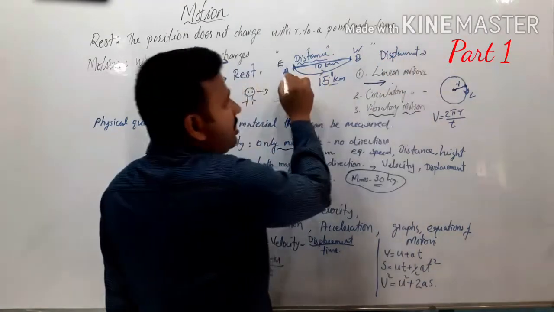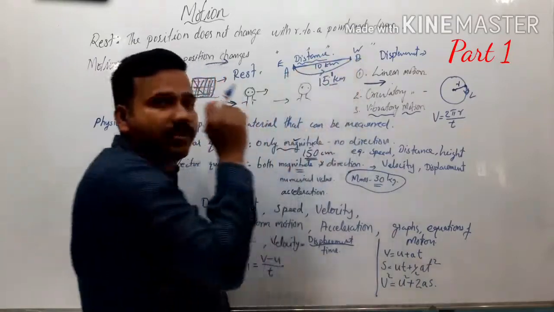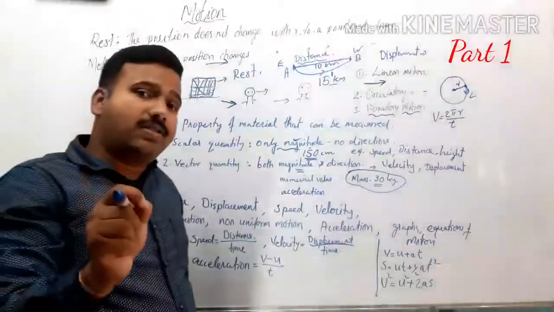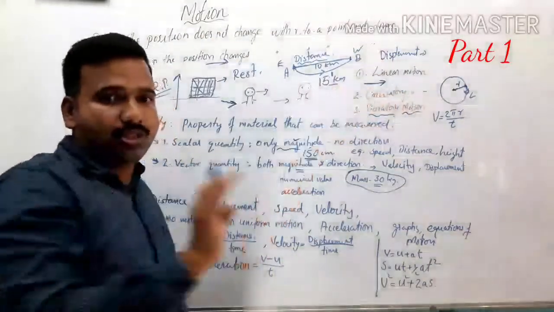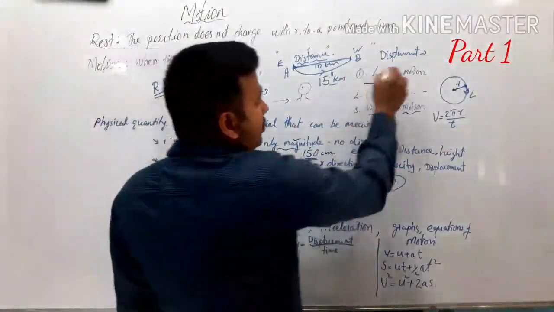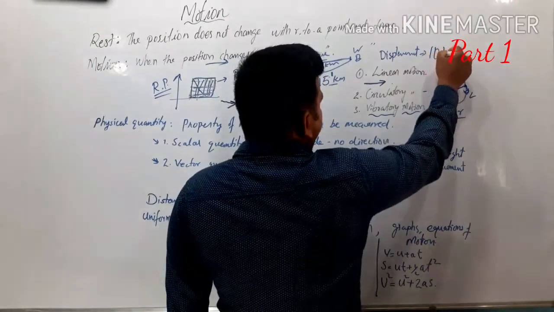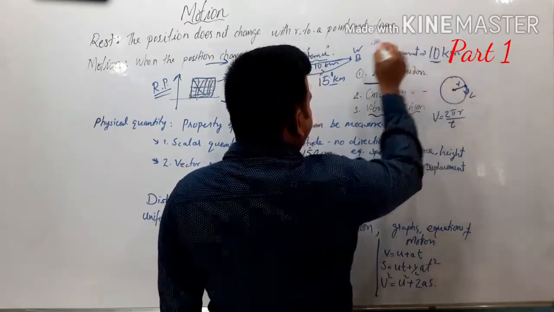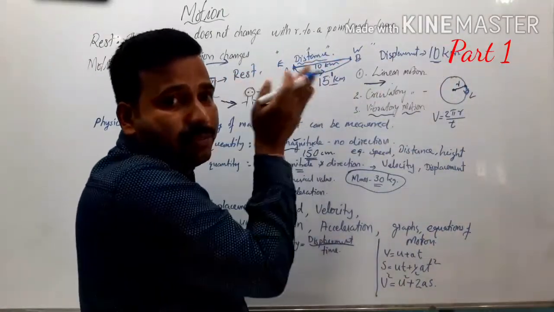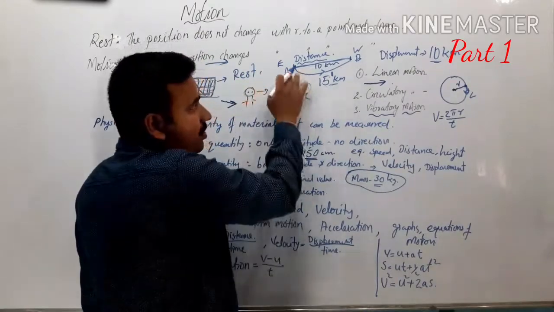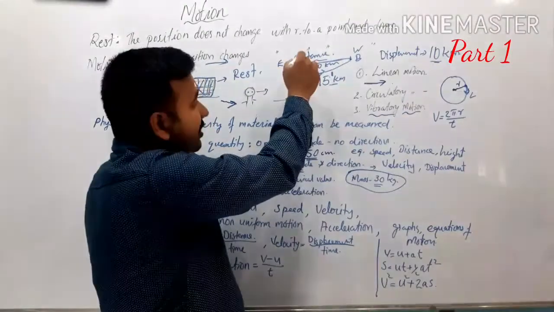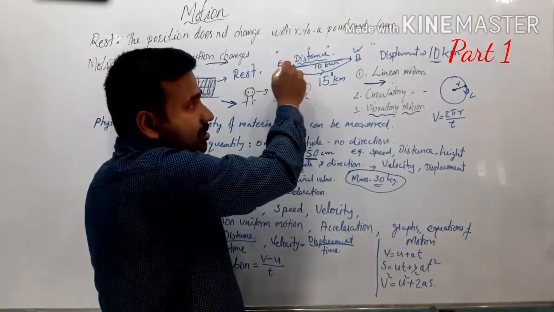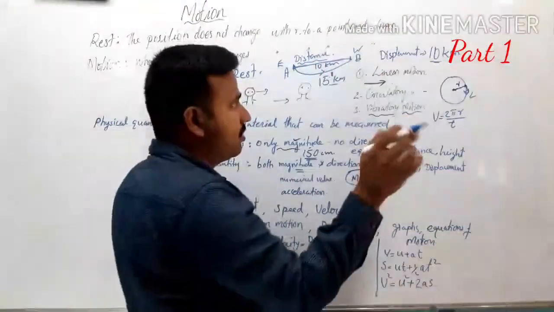The displacement between the points A and B is known as the shortest distance between the initial and final position of an object. If it is say 10 km, we need to specify the direction also. Not only is the magnitude of 10 km required, but we also require the direction, east to west, say, for example, along the straight line.